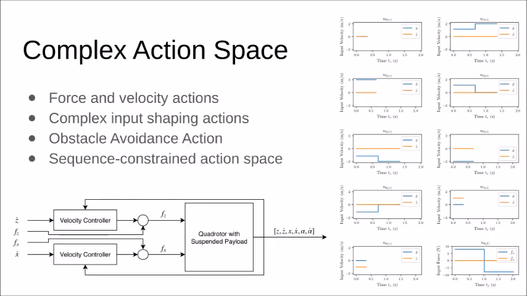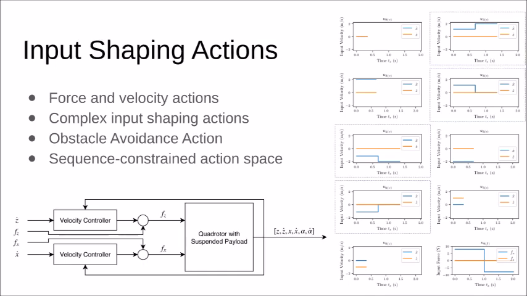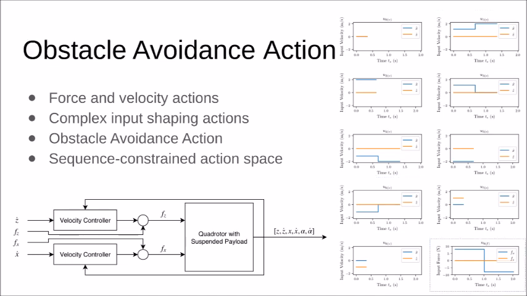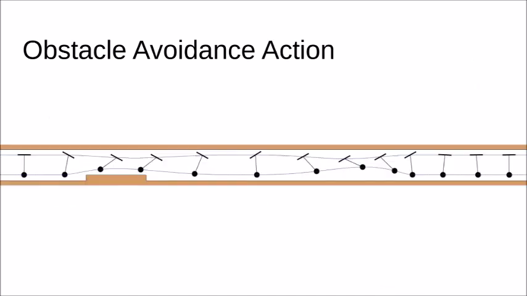An implementation with a complex action space is also implemented, in which the search algorithm can apply not only force references, but also velocity references. Within the action space, input shaping velocity actions are designed to minimize payload swing. A horizontal force action is designed to avoid obstacles in the environment, allowing the quadrotor with a suspended payload to fit through an opening with a height less than the extended length of the quadrotor with suspended payload.